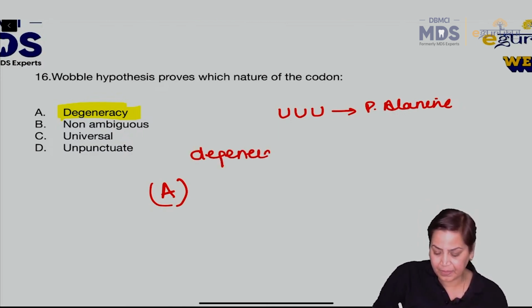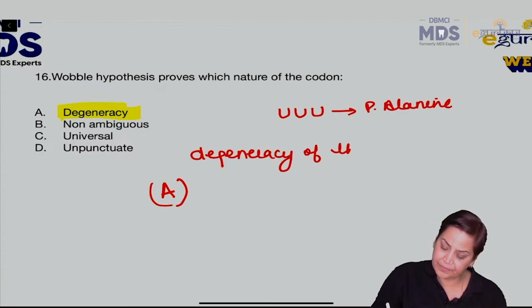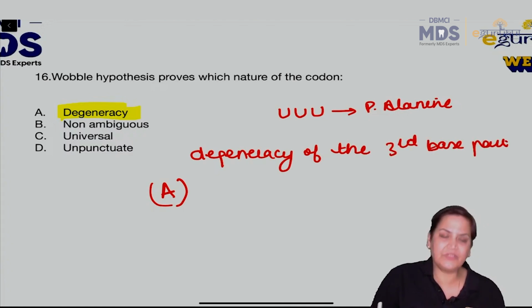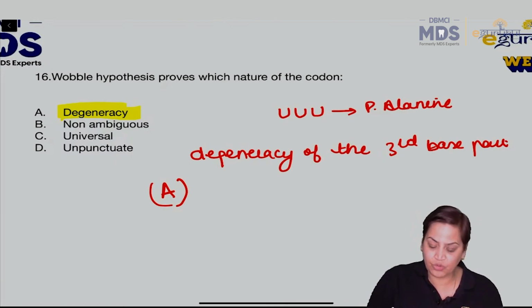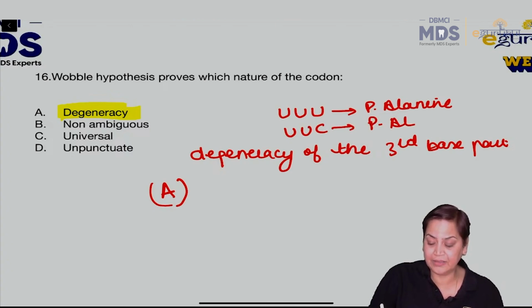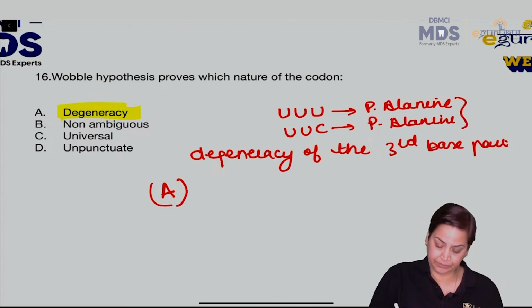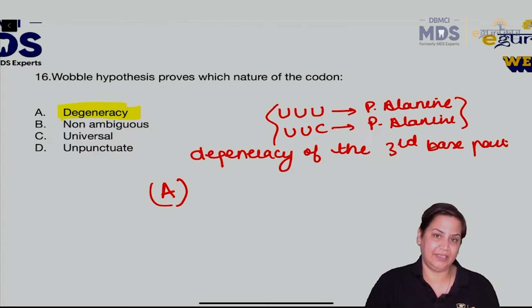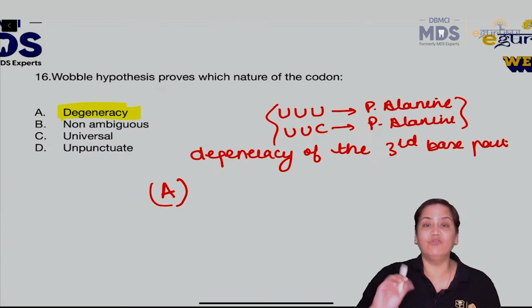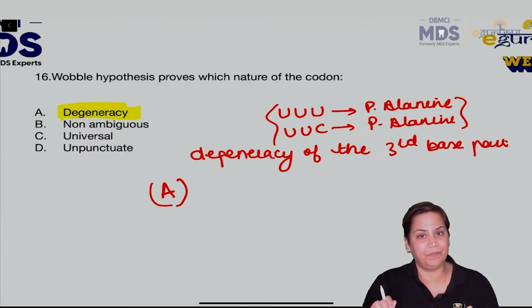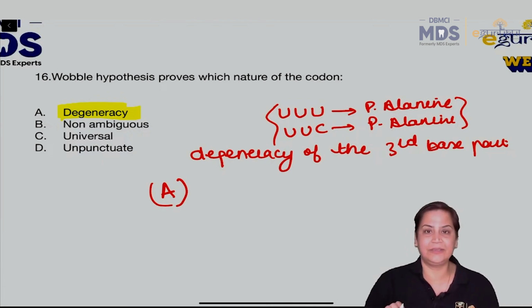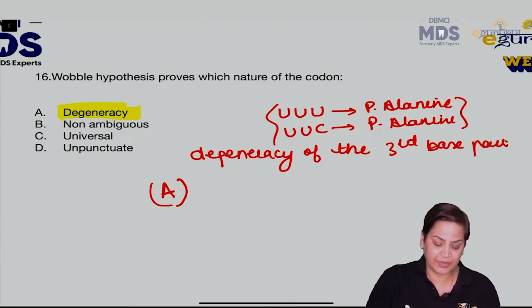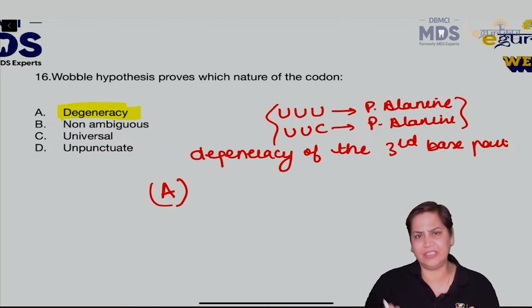Degeneracy of the third base pair, which will not alter anything. So if UUU is coding for phenylalanine, UUC will also code for phenylalanine. So there is no difference. This is degeneracy. ठीक है? Means degeneracy of the third pair means there is wobbling of the third base pair. Not first, not second. ठीक है? So this predicts about this. This is again a very simple question.